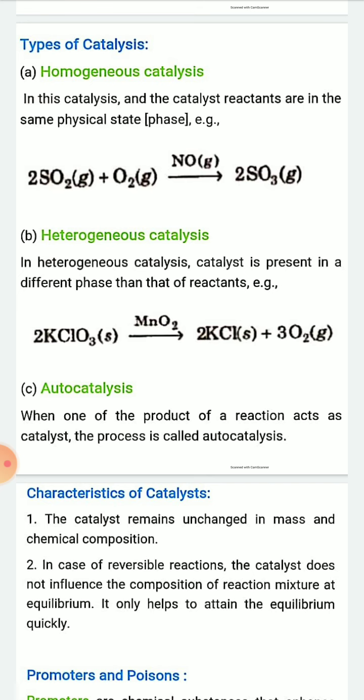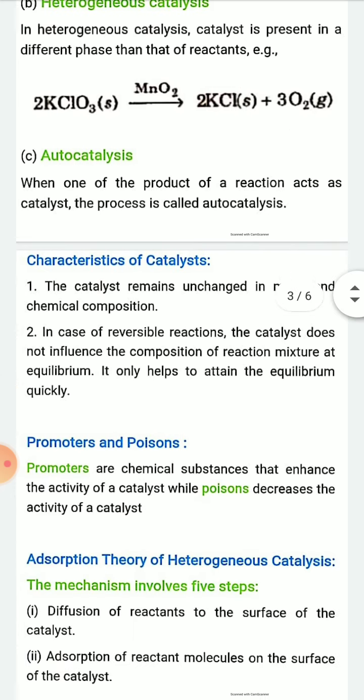Okay. Similarly, in case of heterogeneous catalysis, the catalyst is present in a different phase than that of the reactants. For example, heating of potassium chlorate to produce oxygen gas. In this case, solid manganese dioxide acts as catalyst. Okay. So it is an example of heterogeneous catalysis.